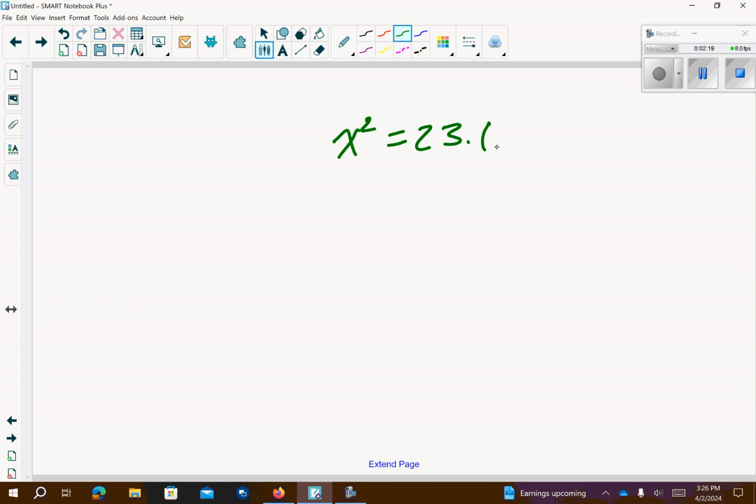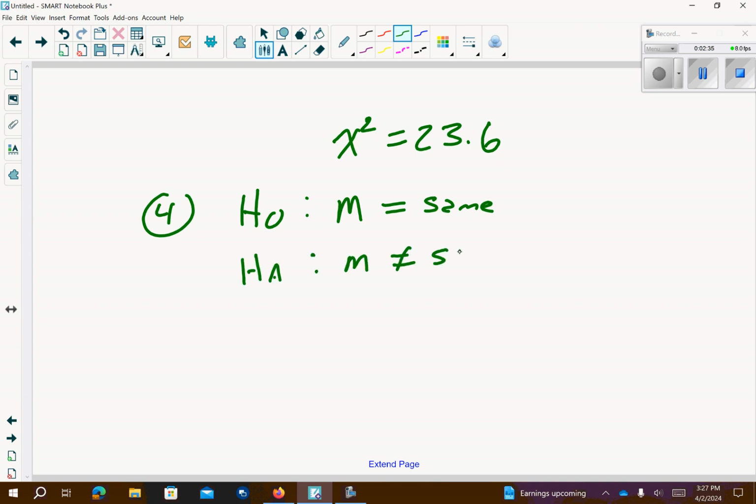Okay, state the null and the alternative. The null is movies are the same, and our alternative is movies are not the same, as far as the categories go. They broke it into drama, comedy, horror, and so on.